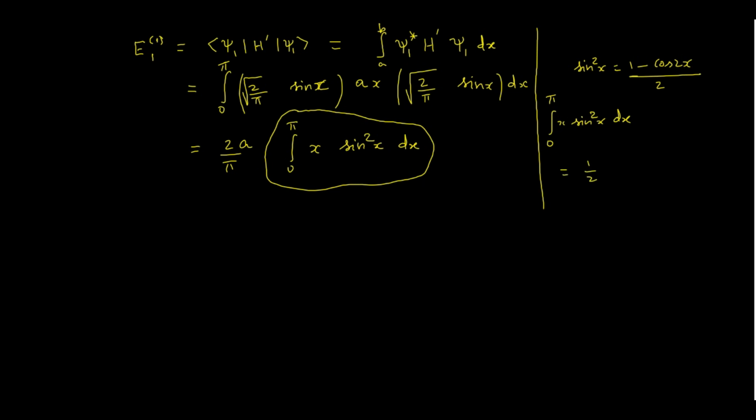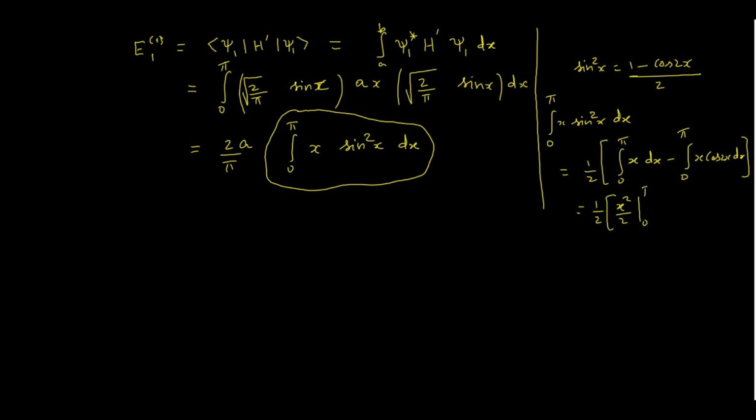First term is 0 to pi x, because 1 into x is x dx, minus 0 to pi x cos 2x dx. Now when I take the first term integration, so x square by 2, so 1 by 2, simply x square by 2, 0 to pi.